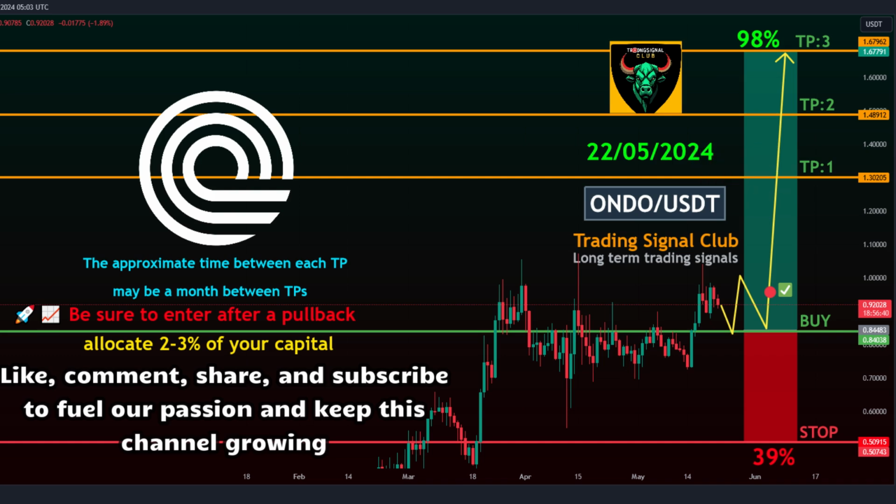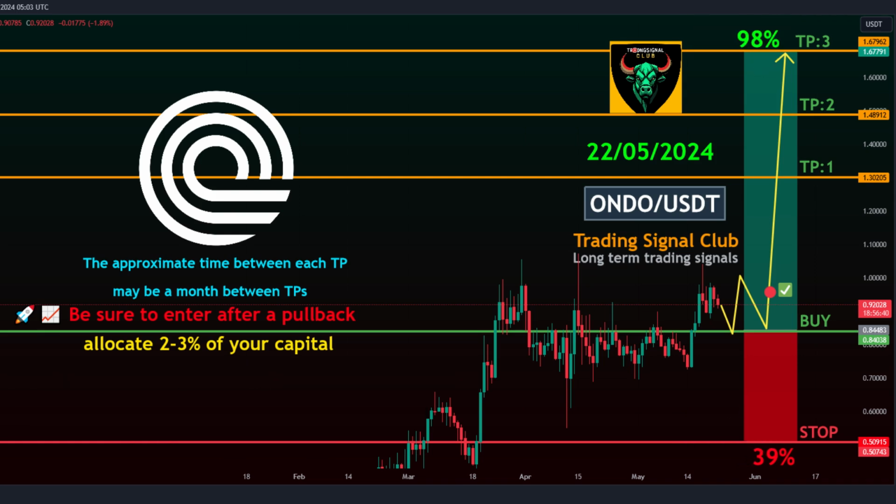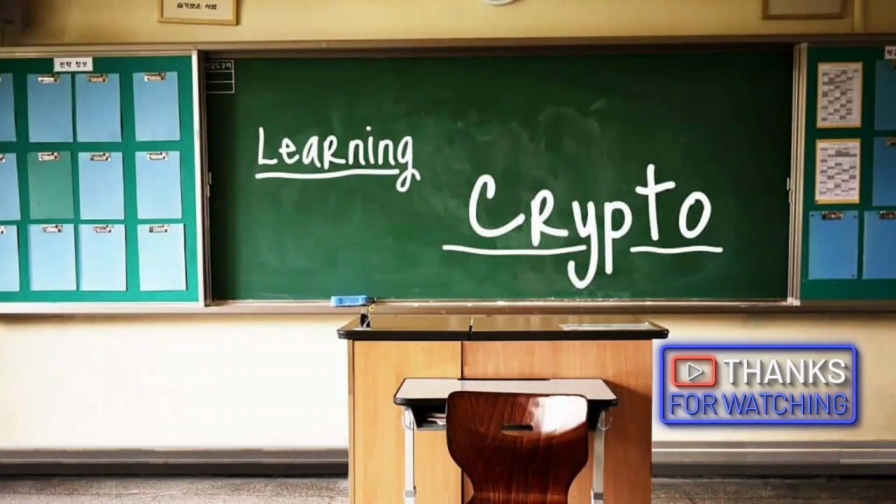Take profit targets. Target 1, 1.30205. Target 2, 1.48912. Target 3, 1.67962. Stop level, 0.50915.